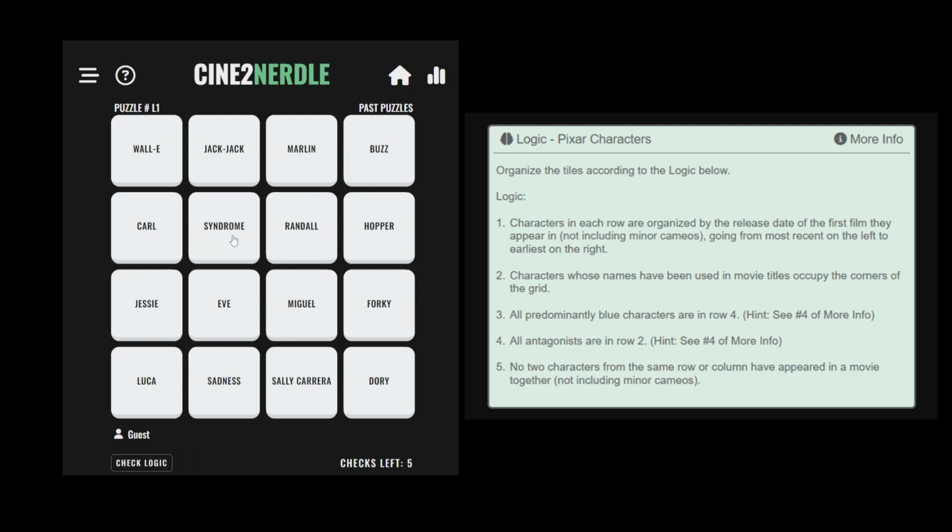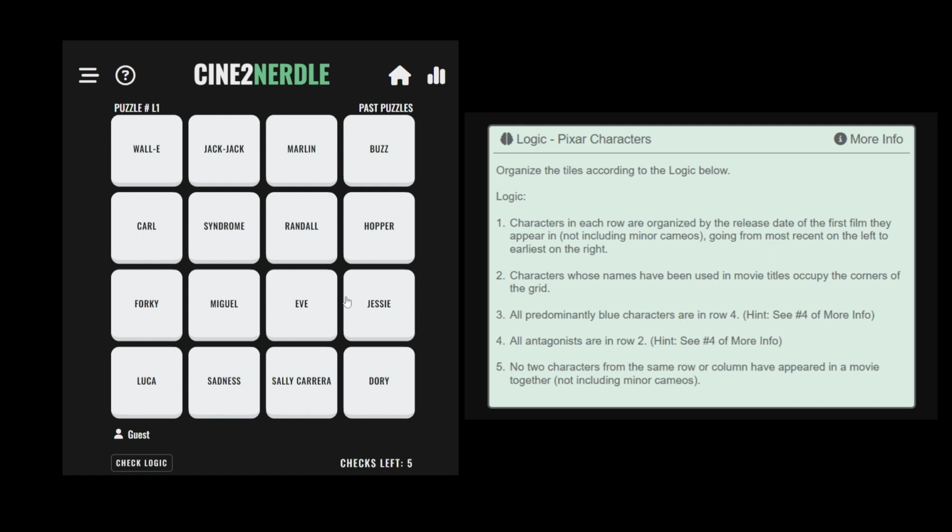If we check row 2 looks okay for now, since Carl from Up is more recent than the 3 antagonists. If we move to row 3, Forky should be on the left because they are the most recent character in this row. Miguel is more recent than Eve, and Jessie is the earliest. Now we have a problem. Jessie and Buzz cannot be in the same column because of rule number 5.